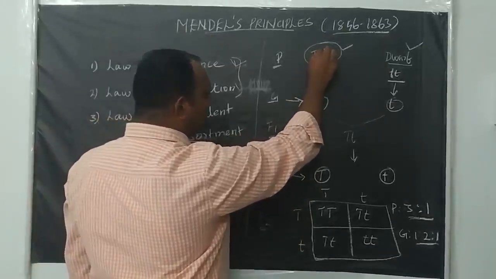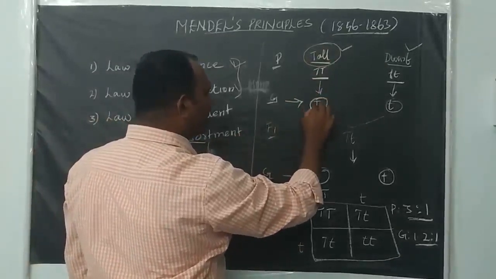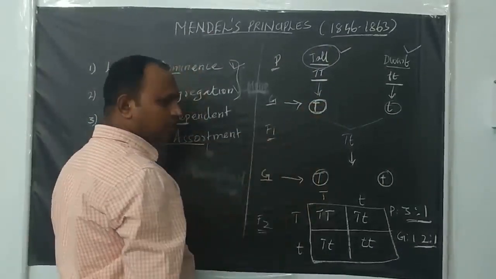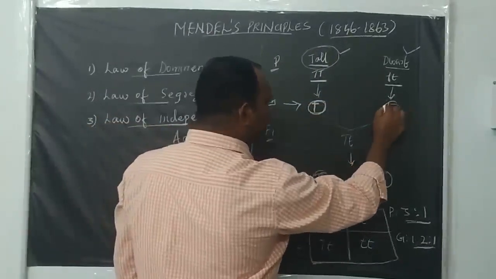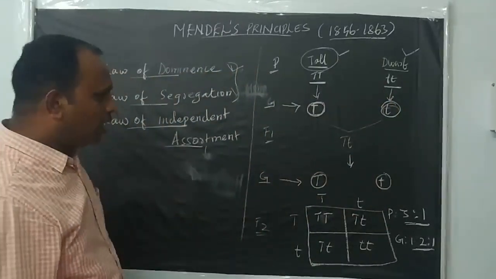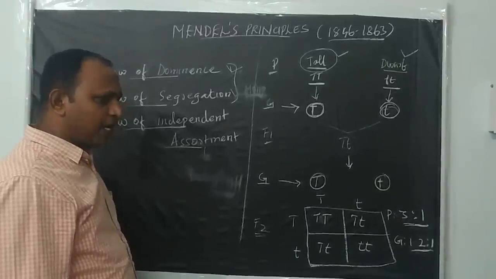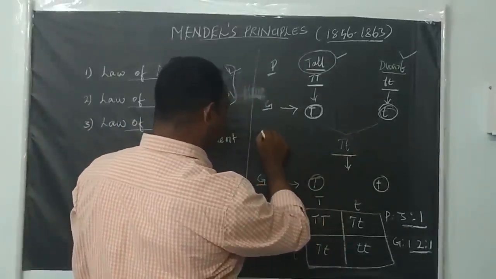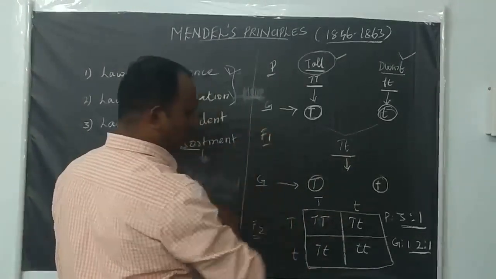The tall parent produces only one kind of gamete, capital T, and the dwarf produces only one type of gamete, small t. He hybridized these two parent organisms, which produces the F1 progeny, the filial progeny 1.